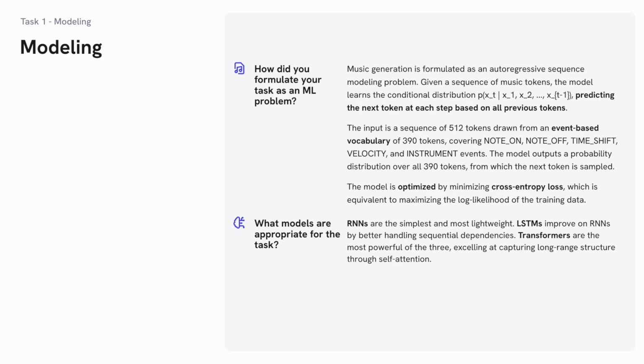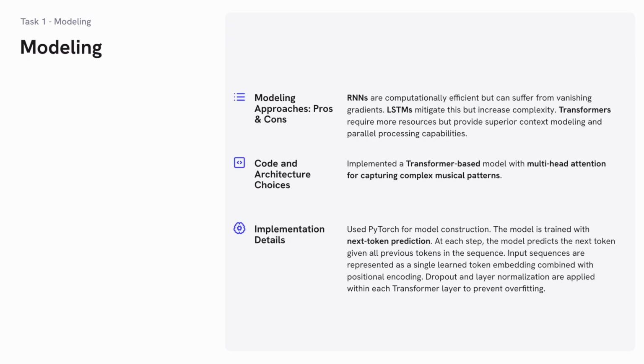What models are appropriate for the task? The three models, RNN, LSTM, and transformers, are all viable. RNNs are the simplest and most lightweight. LSTM improves on RNN by better handling sequential dependencies. Transformers are the most powerful among the three, excelling at capturing long-range structure through self-attention.